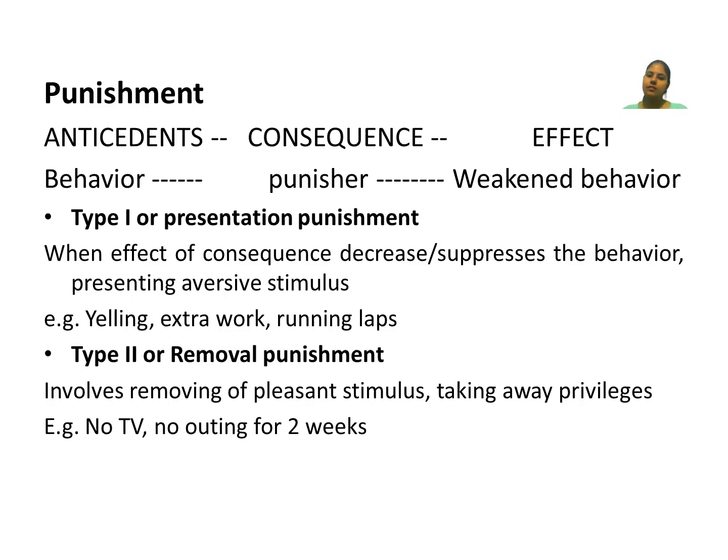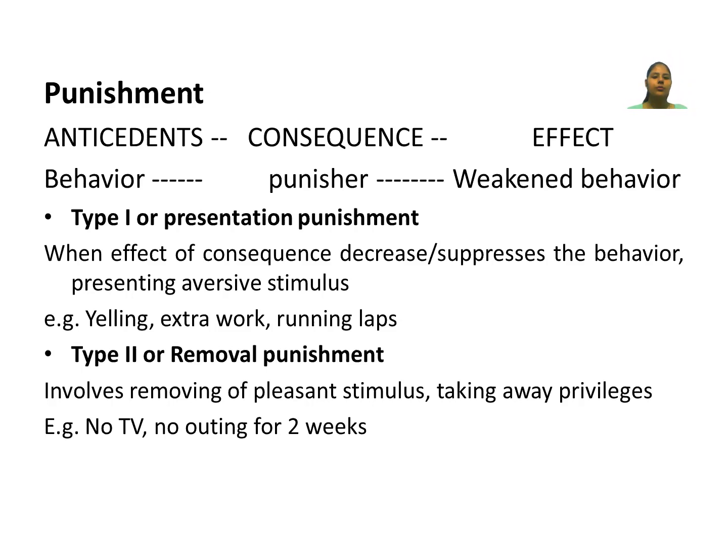Now, there is another type, type 2, called removal punishment, which involves removing a pleasant stimulus, taking away privileges. This is very famous in Indian families. If you will not study, I will take your mobile phone. I will not give you internet access.